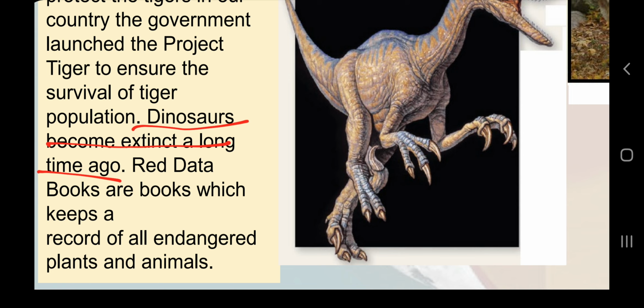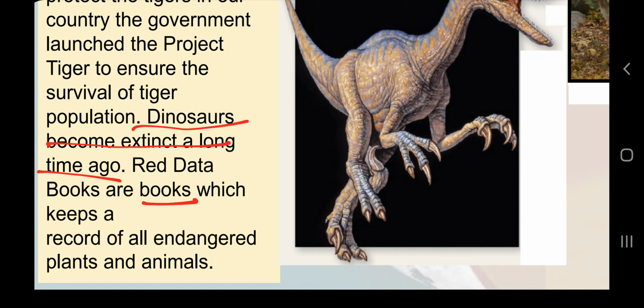And the Red Data Book. We have some books with authentic data, and every year they revise their data. So we have some catalogs or books which have information about which species have become extinct and which species are in danger of extinction. And if some species were not endangered two years ago, but now there are very few animals or few plants of that species, it is endangered now, so they keep revising their data.